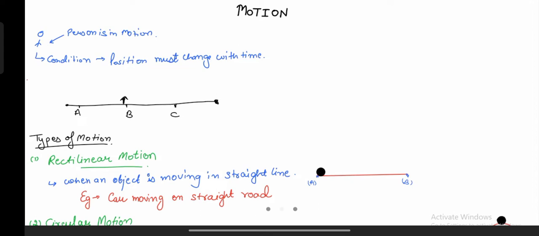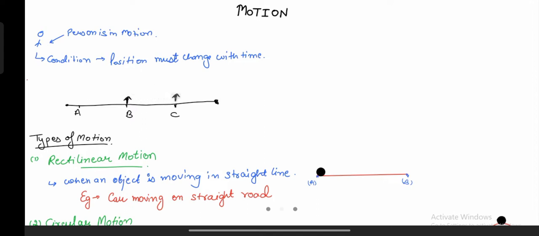If you have an object or there is a person and you want to say that that person is in motion or that object is moving, then they should be changing their position with time. Let's consider that your object was at point A initially. After 10 seconds, they move to point B. So what is happening? Their position is changing, and the time is also changing. Of course, time does not stop for anybody. So time is moving only, but your position is changing with time, right?